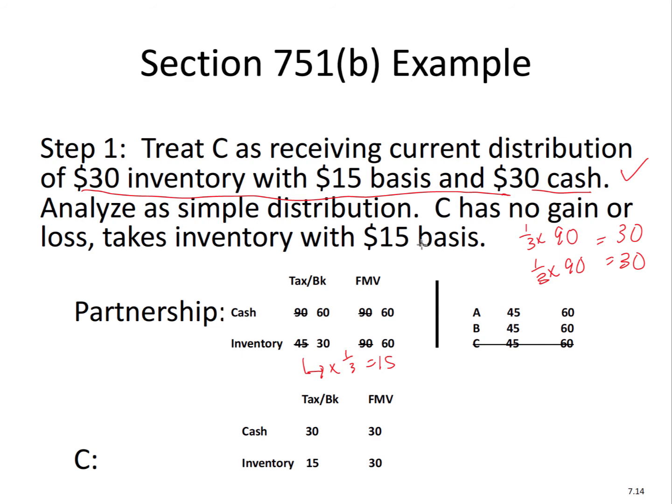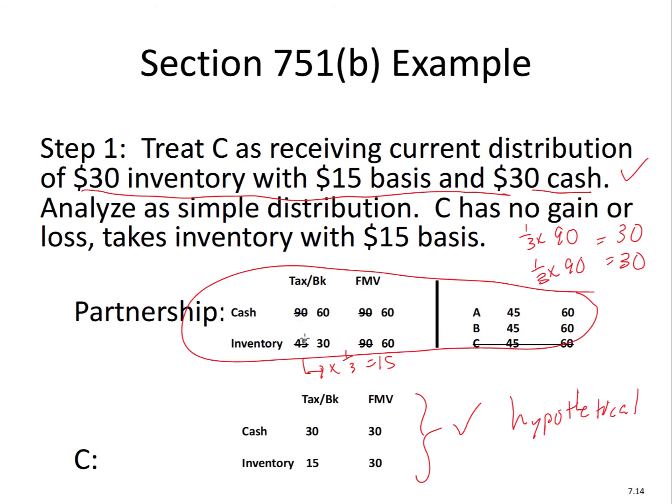So C hypothetically now has $30 of cash and $30 of inventory. I know in real life you're like, what? Well, C got 60 of cash. That's how we do it for tax purposes. We're treating a hypothetical transaction. So this is what C has right here. C has this now after the transaction, again, hypothetical. You'll see why you need that next. And this is what the partnership looks like after.